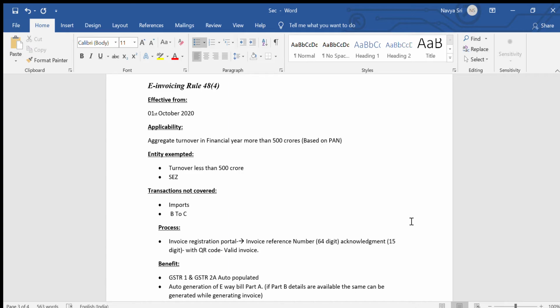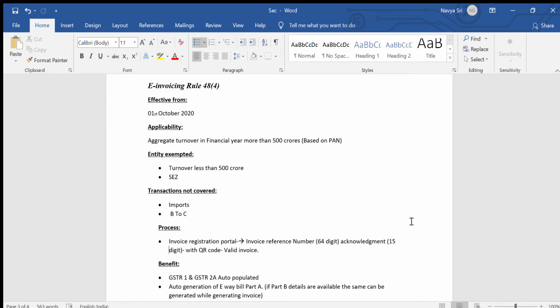Which entities are exempted from this purview? Persons having turnover of less than 500 crores, and if they are SEZ, then it is not applicable. What transactions are not covered under e-invoicing? If you are an entity with more than 500 crore turnover and you make a B2C transaction, then for that particular transaction e-invoicing is not applicable. As of now it is applicable only to B2B.